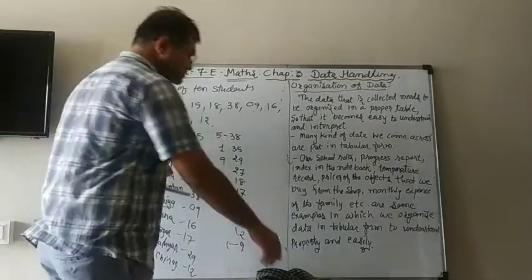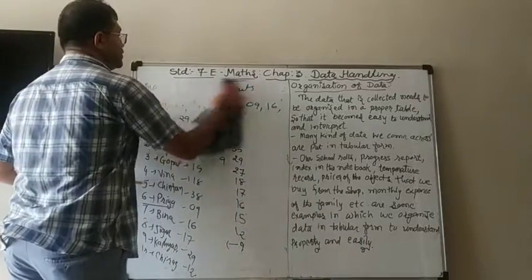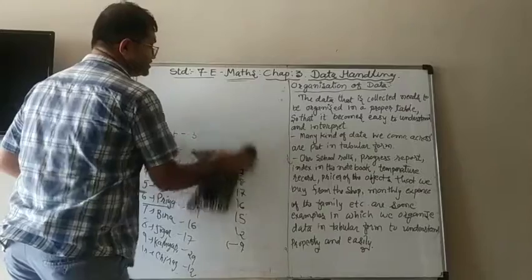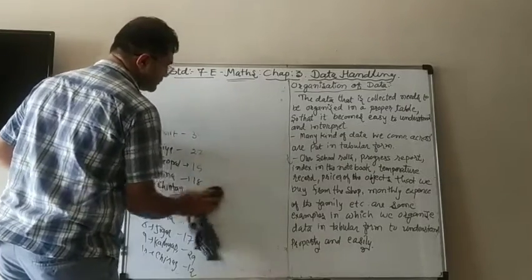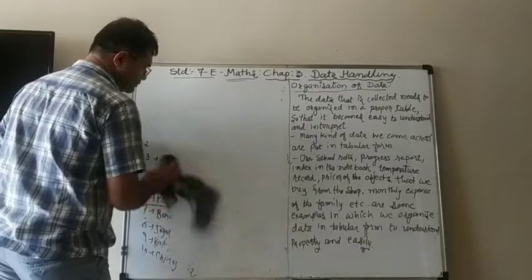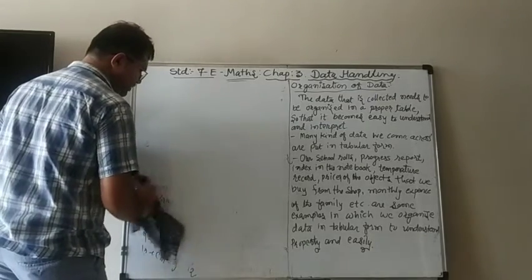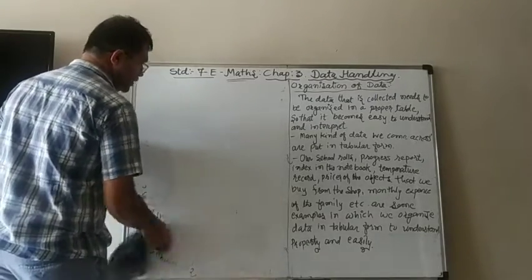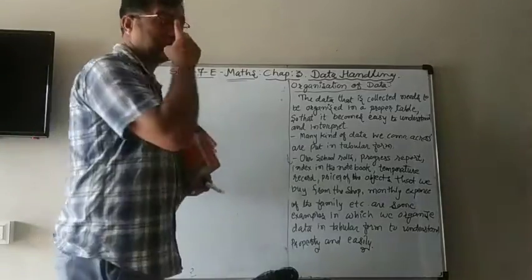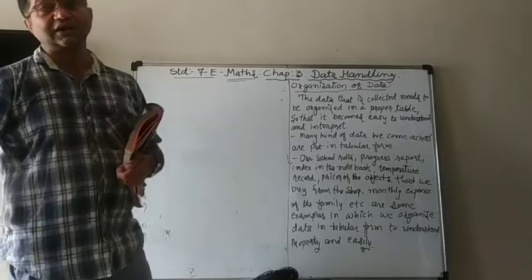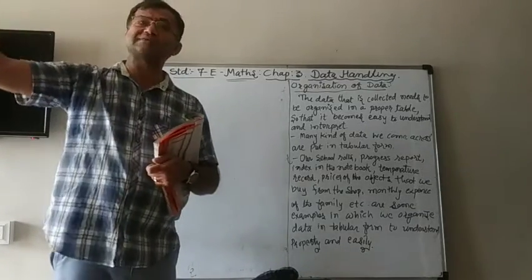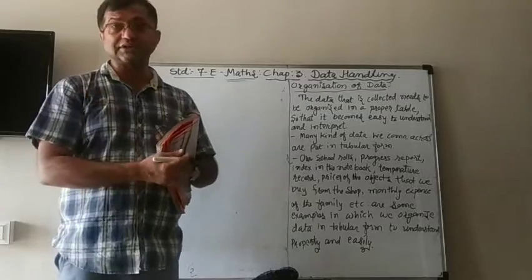So it is easier to put this data in the tabular form, in the form of a table. I just gave 10 marks here, but a class is not only 10 students. If it is 10 only, you can easily understand, but in classes there are 50 or 40 students. If you just write down marks, how will you understand?